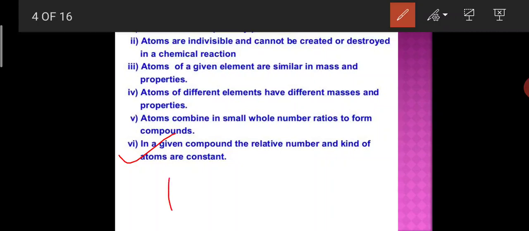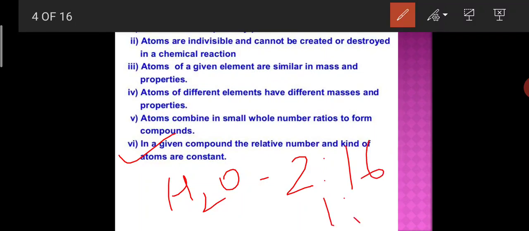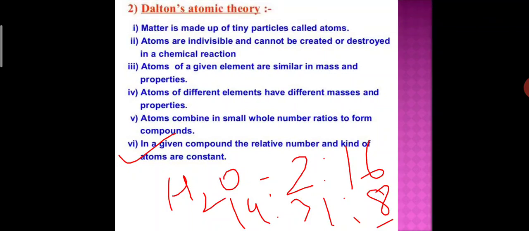For example, water, always the ratio will be 2:16 or 1:8. And what is the ratio of ammonia between nitrogen and hydrogen? 14:3. So in a given compound the relative number and the kind of atoms are constant.